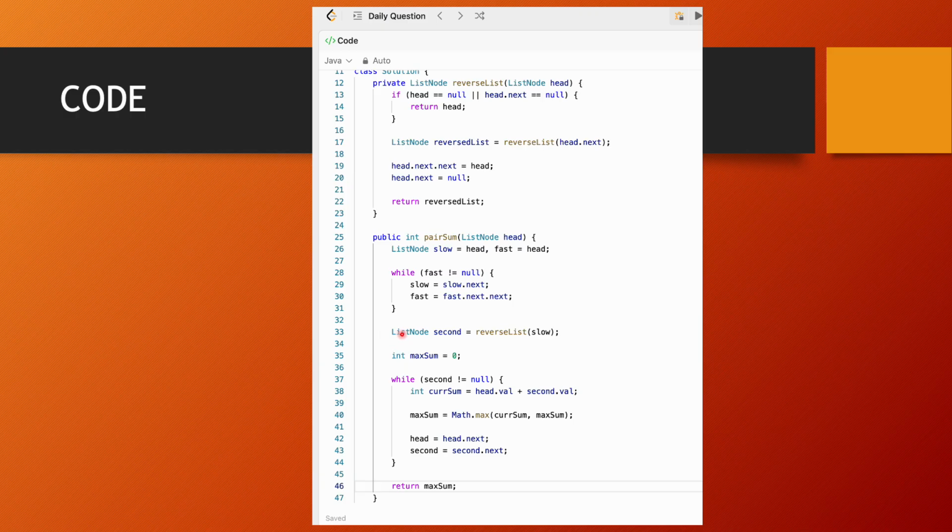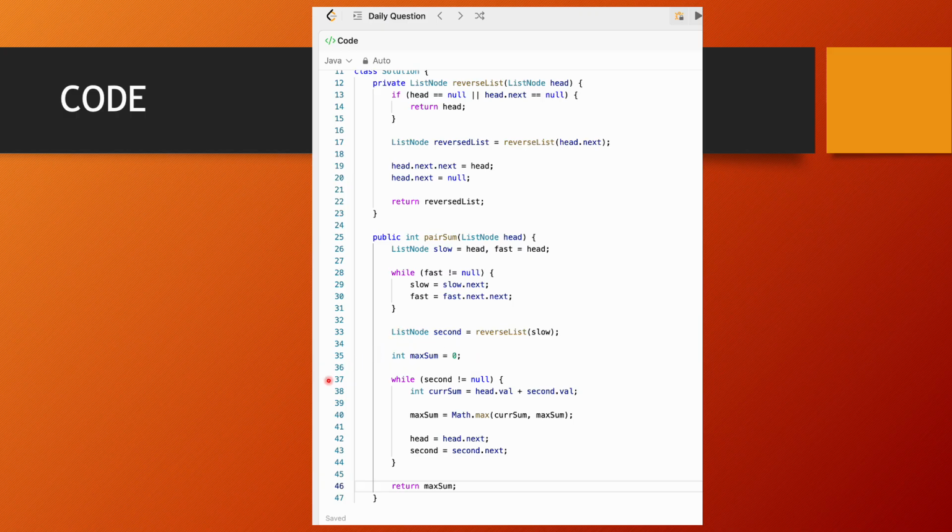Now what happens in line 33? We are reversing the second half of the linked list and we are storing the first element of the reversed second half in the variable second. We have a maximum variable in line 35 which is initialized to 0. Why did we initialize it to 0? Since the constraint of the LeetCode question says that the value would be between 1 and something. So that's why we have initialized the maximum to 0, else we would do Integer.MIN_VALUE.